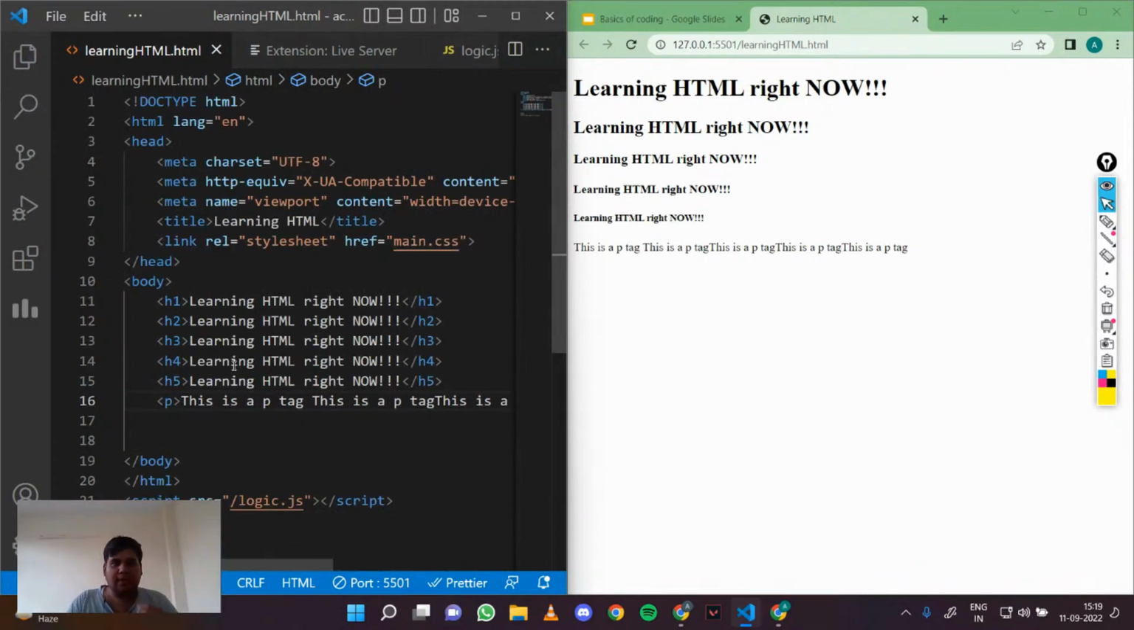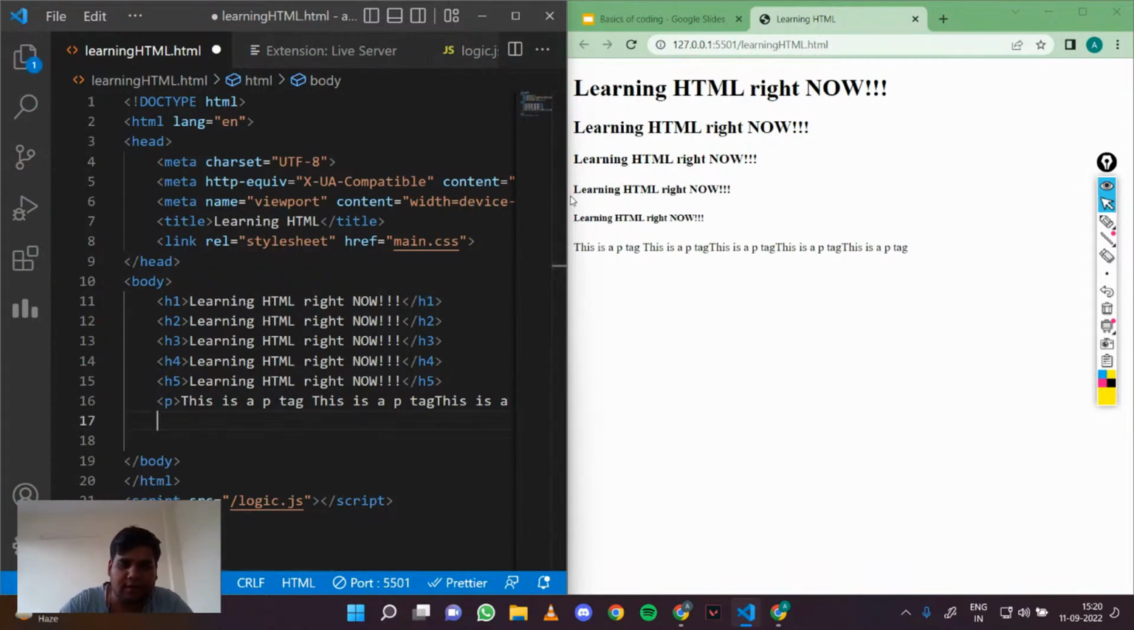One thing to note is that there are two types of tags in HTML: self-closing and closing. A self-closing tag does not need this closing part. With a closing tag, this is where we open the tag, and this is where we close the tag. So that's about tags.